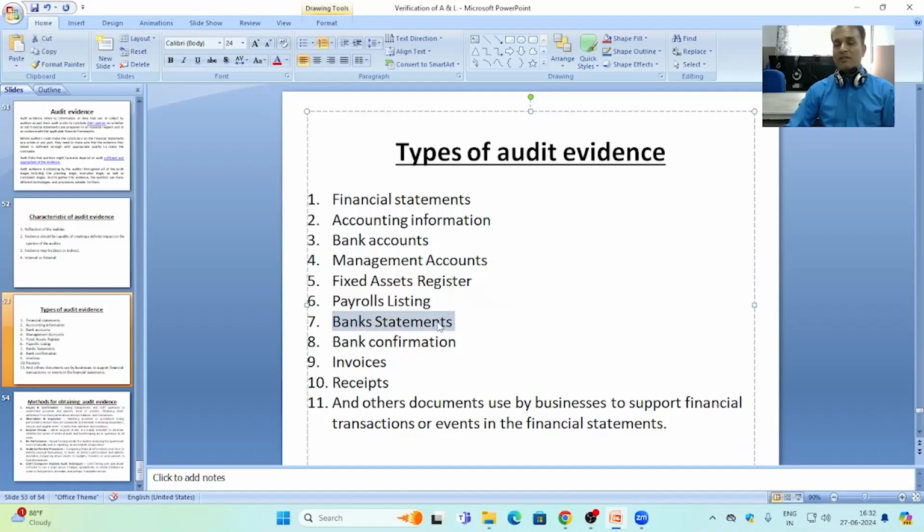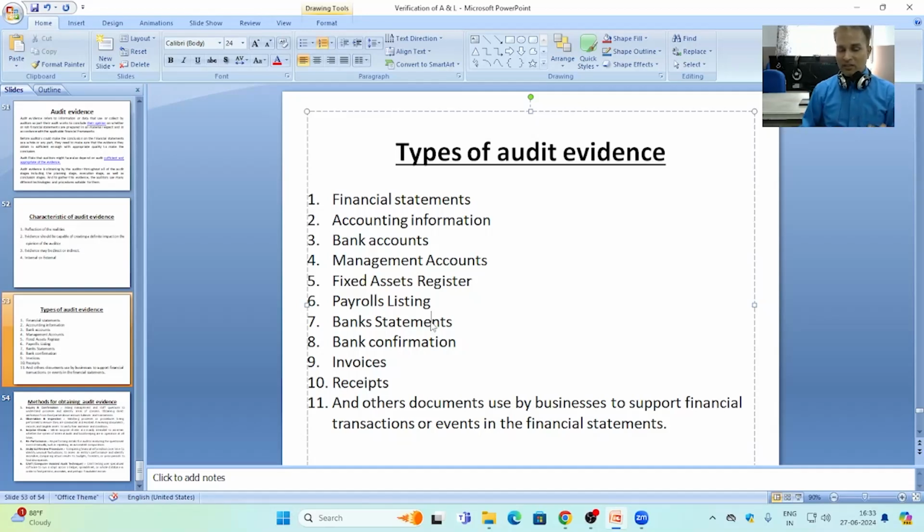Bank statements. Bank statement means the summary of a particular duration provided by the bank to the client firm. This is a type of external audit evidence and is much more reliable than the bank account maintained by the business concerned in its ledger book.